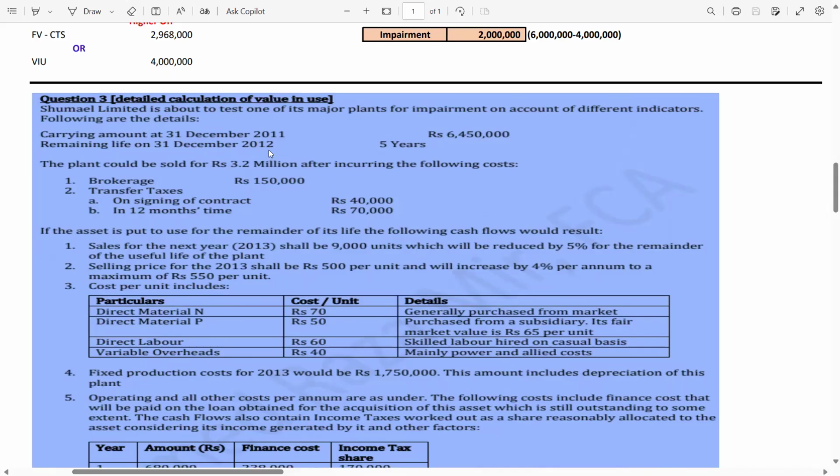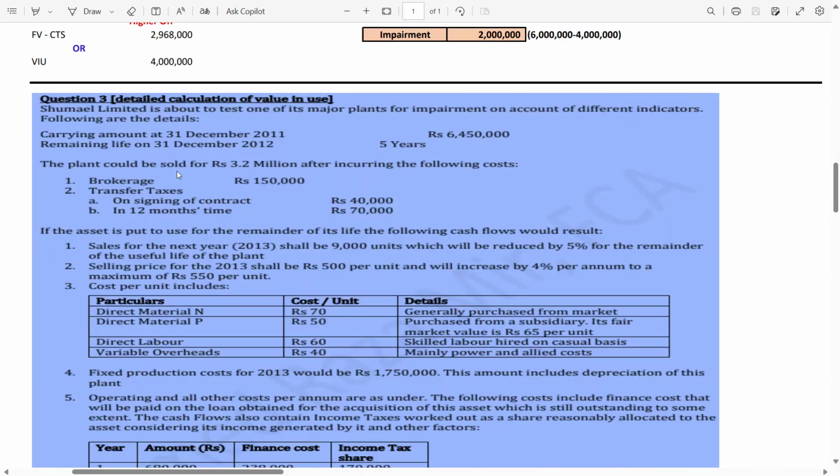So you have to be skeptical, you have to revise back, means you have to do the value for the last year. So you should go back, and in 2011 the remaining life was 6 years. How 6 years? Because if in 2012 it's 5 years, of course it means that in the last year it was 6 years. So this is the first trick which you have to apply.